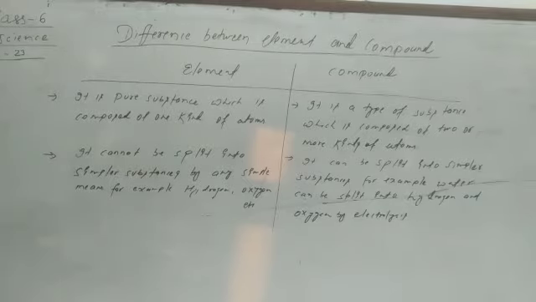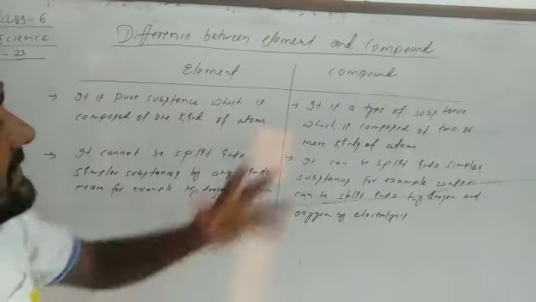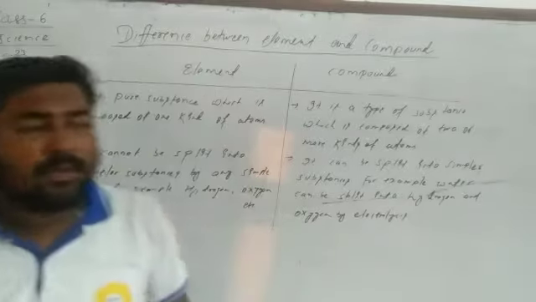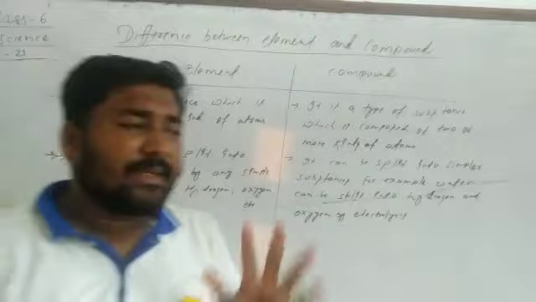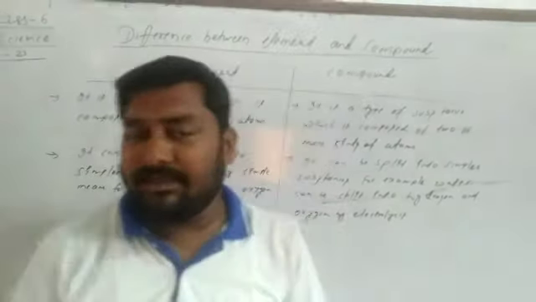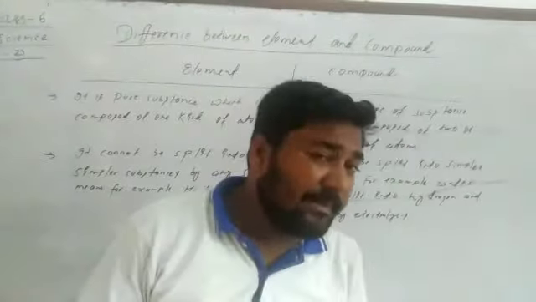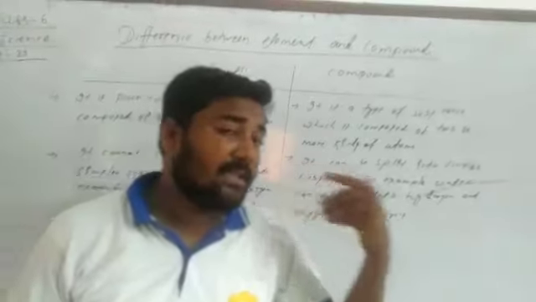So student, the difference between element and compound. We can simply make the difference. Firstly, you can define the formula or definition of element and definition of compound.